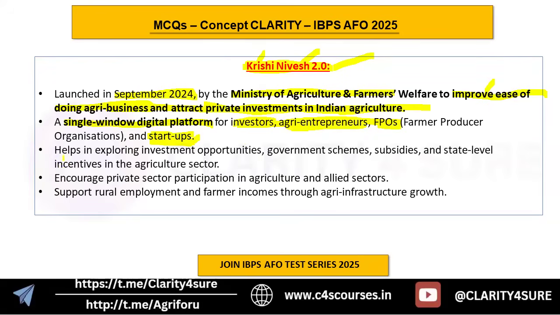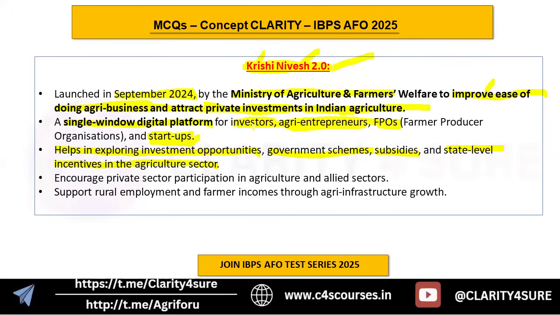Now, what this Krishi Nivesh will do is that it will help in exploring investment opportunities, government schemes, subsidies, and also the state level incentives in the agriculture sector. Now, since it is a single window digital platform, all these things will be available in one portal, that is Krishi Nivesh 2.0. So whatever agri entrepreneurs, FPOs, and startups are there, they can explore the options that they have.